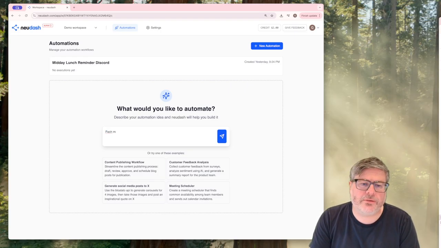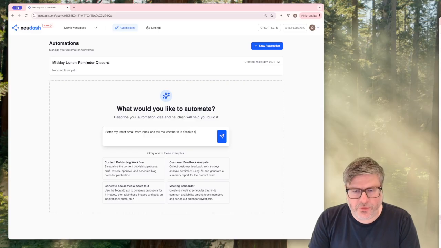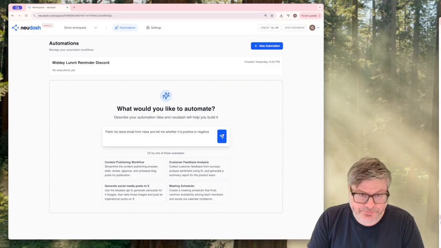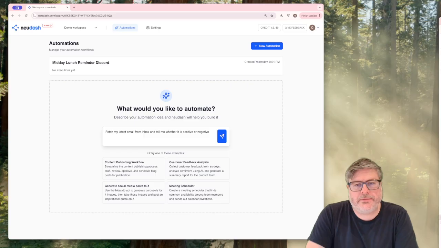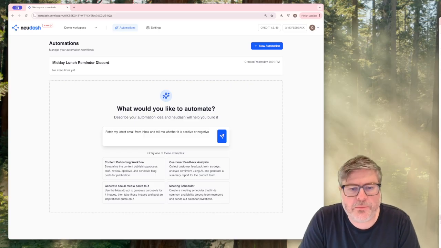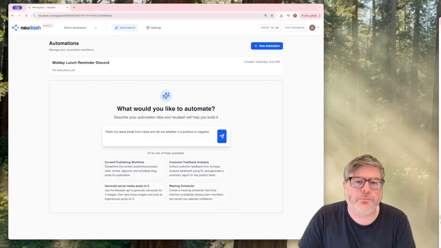Fetch my latest email from my inbox and tell me whether it is positive or negative. Now, this rule sounds simple, but it's not actually as simple as it seems.